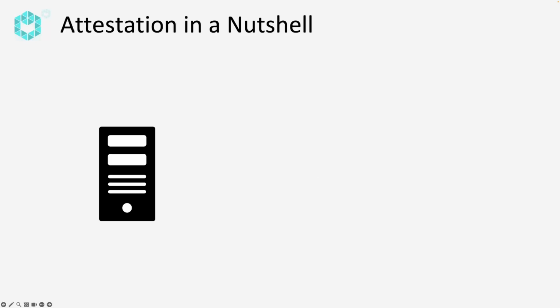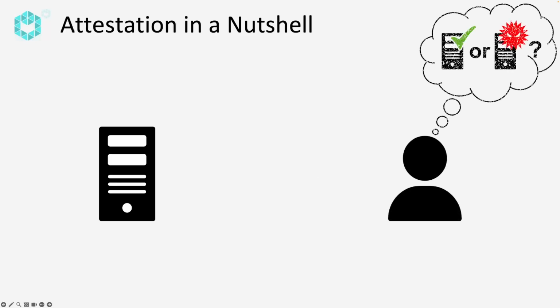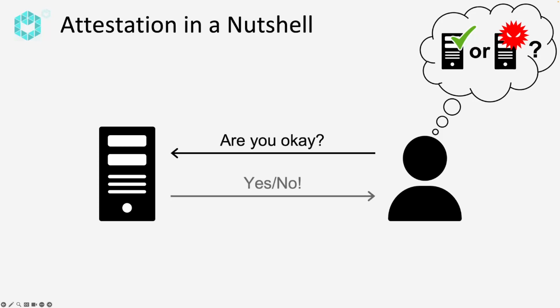In remote attestation, a client wants to know whether a node, for example a device or service, is in a well-defined, healthy state or compromised. In a nutshell, for answering this question, we run an attestation protocol between the client and the node, where the client basically asks the node whether it's okay, and the node responds accordingly to its state. Obviously, this protocol cannot be that simple, and additional mechanisms are needed to make the node's answer trustworthy.